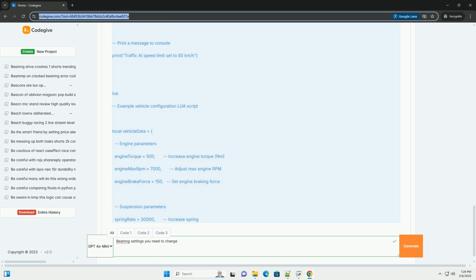BeamNG.drive provides a robust scripting API, application programming interface, based on Lua. This API allows you to interact with the game's engine and modify settings. Essential Lua functions and variables. Settings table: a global Lua table that provides access to many persistent settings. You can read and write values within this table to modify settings stored in settings.json. It's not a direct mirror of the settings.json file; the game engine manages the synchronization.